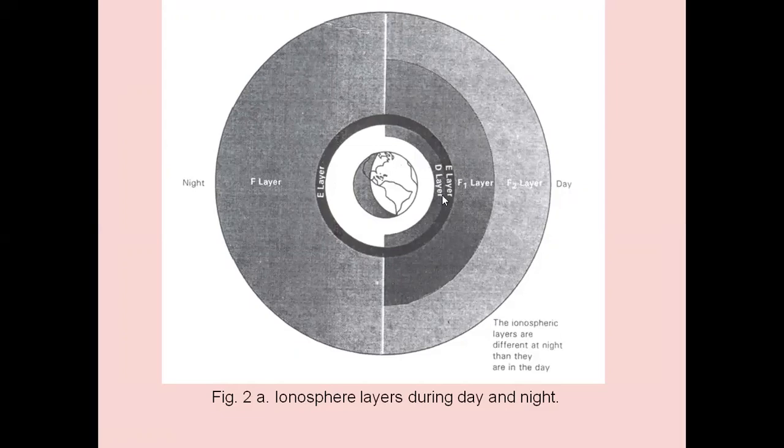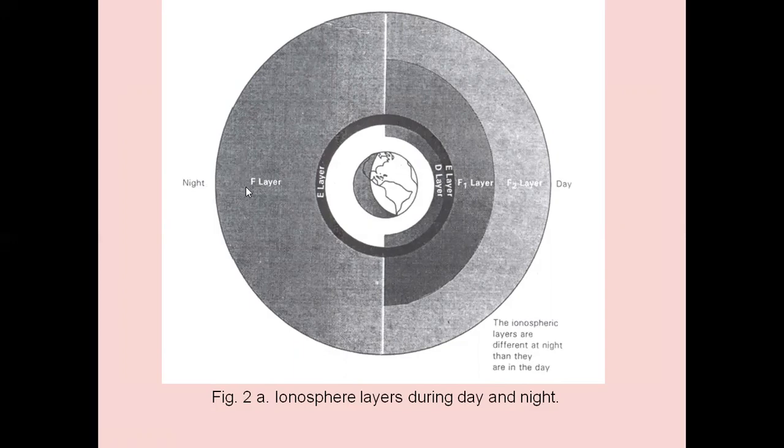During daytime, we have D layer, E layer, F1 layer, and F2 layer. Whereas during night time, the D layer disappears. The electrons are not high enough to reflect the signal. The E layer is present. F1 and F2 layers are combined, and form the F layer during night.